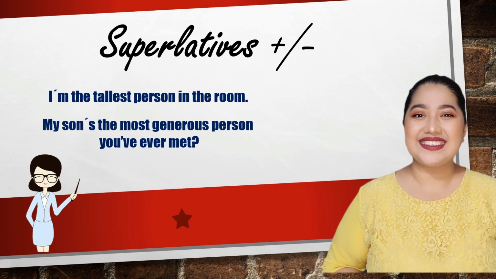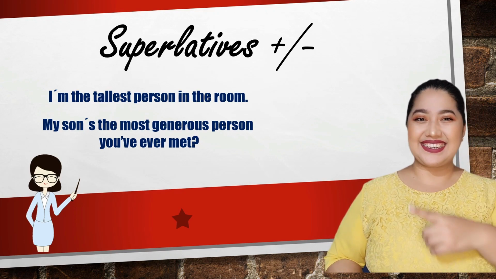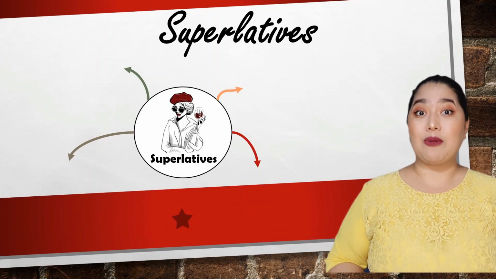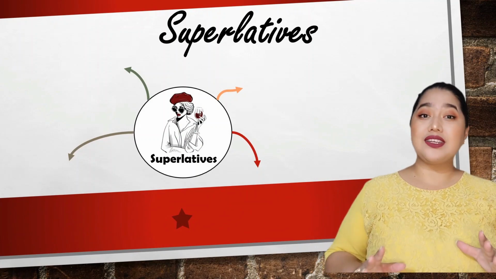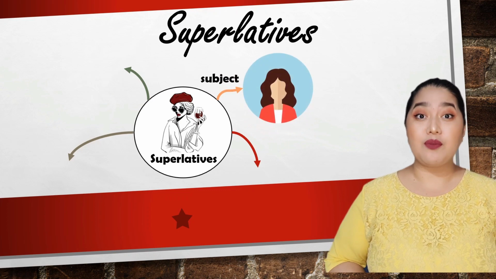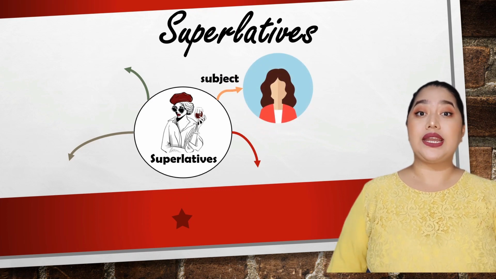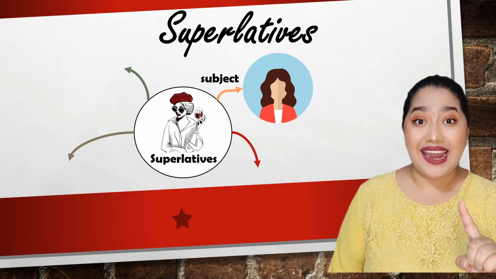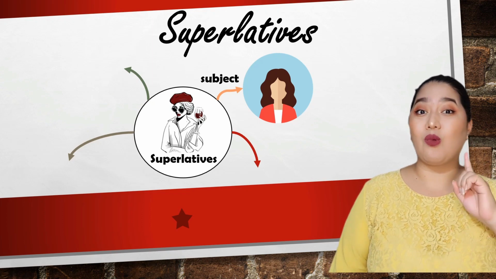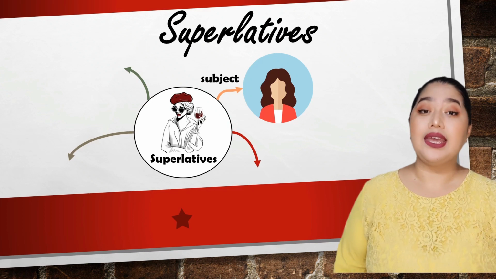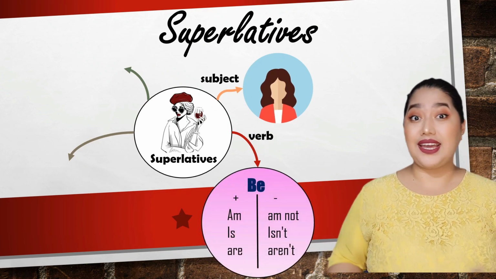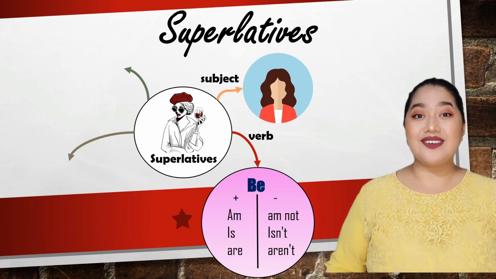Well, now it's time to learn the structure. Let's see it. And here we are. In order to make a superlative adjective, the first thing you need is a subject. Remember, in this case, you only need one subject. It could be one person, one animal, one place, or one thing. Only one. And of course, you can use a pronoun too. Maybe I, you, he, she, it, we, or they.